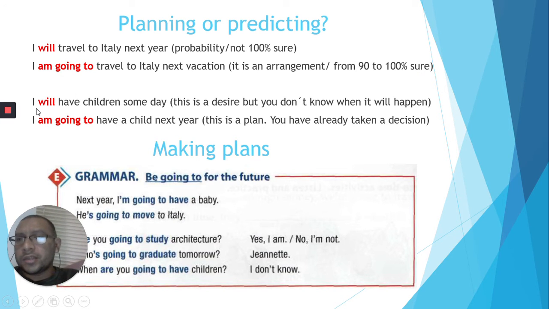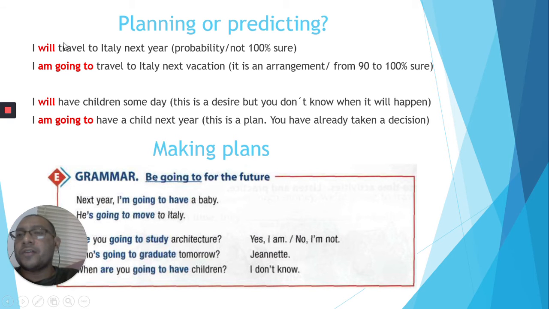But if you use going to, for example, I'm going to have a child next year, you are saying that you have a plan and that you already have taken a decision about that. So these are very common differences between will and be going to. So take that into consideration at the time of writing your plans. Okay. So always a plan is used or is presented with be going to.